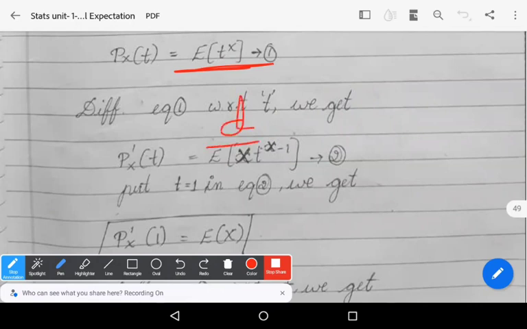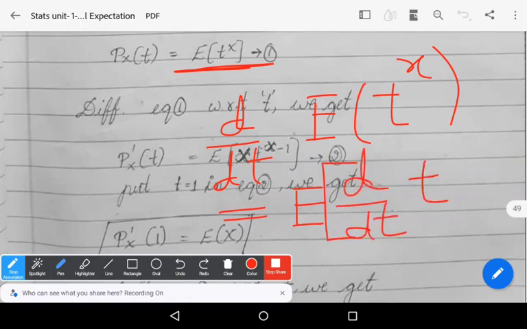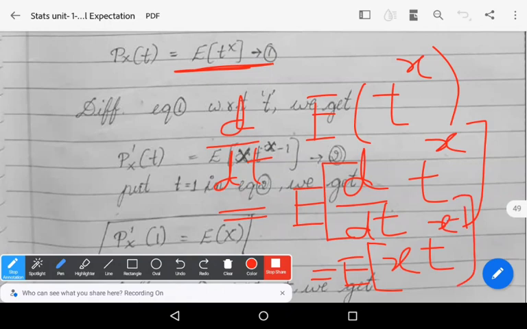So d by dt of expectation of t power x is nothing but expectation of d by dt of t power x. Here we are differentiating with respect to t. So it can be written as expectation of x into t power x minus 1.